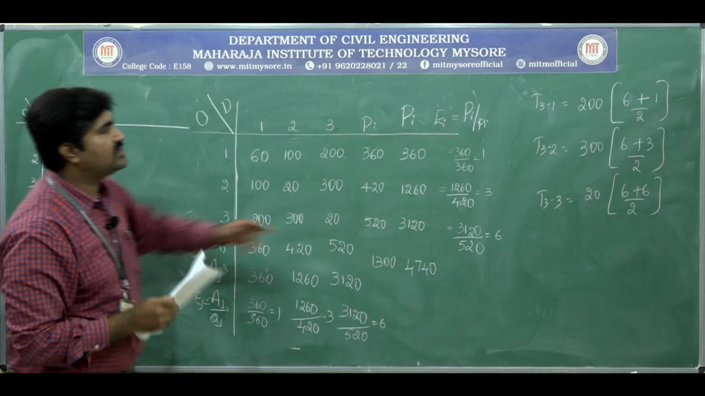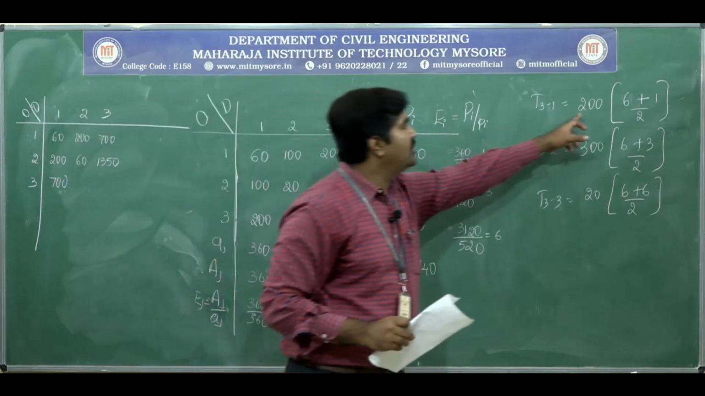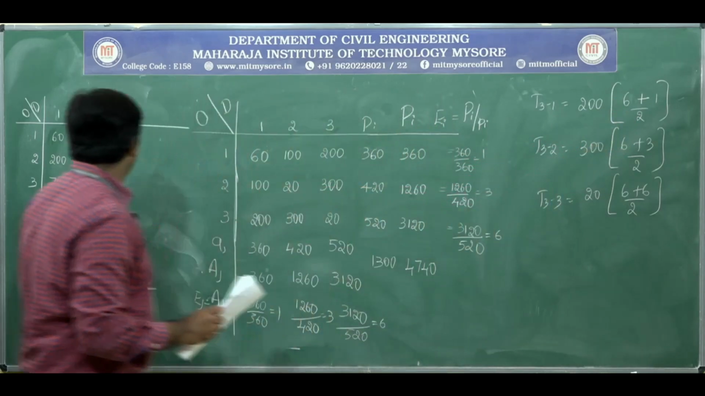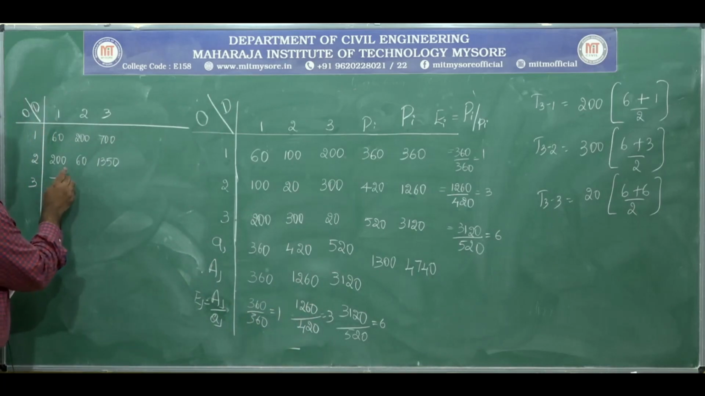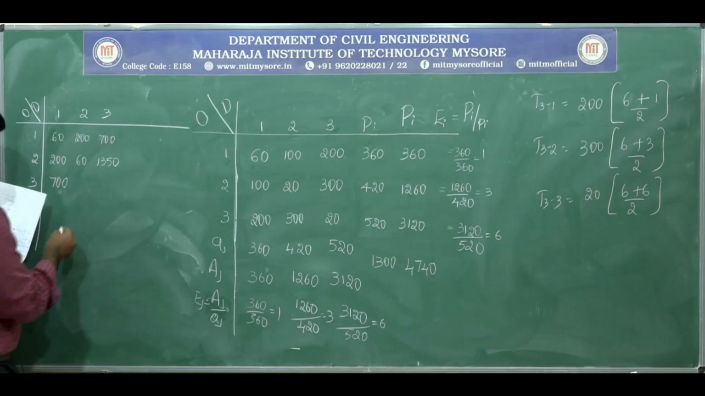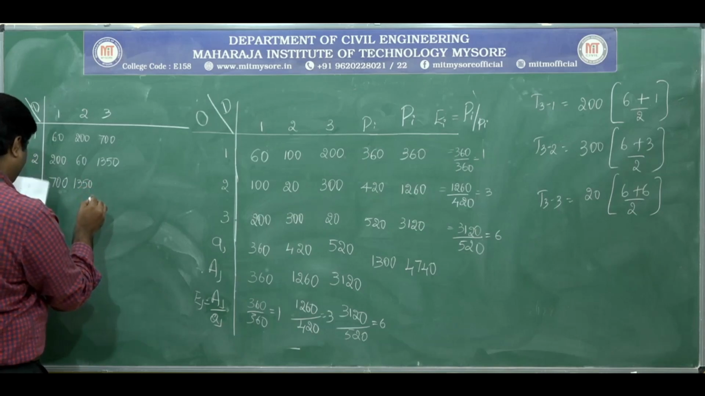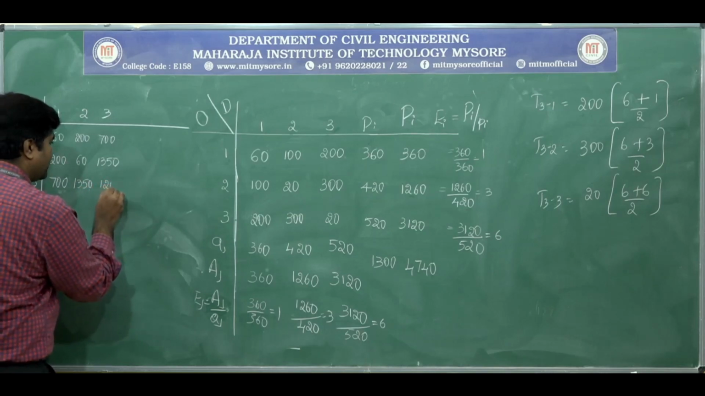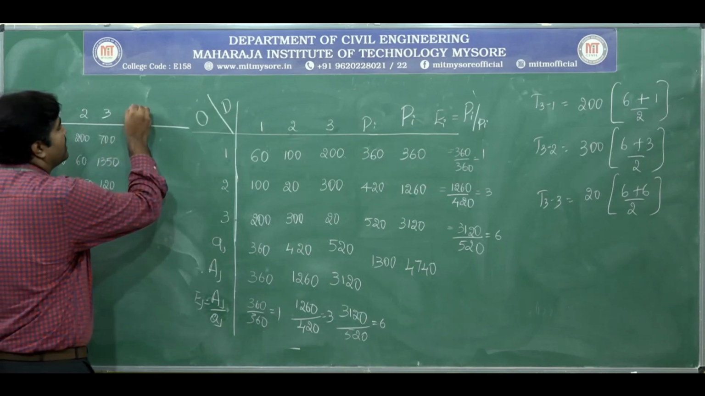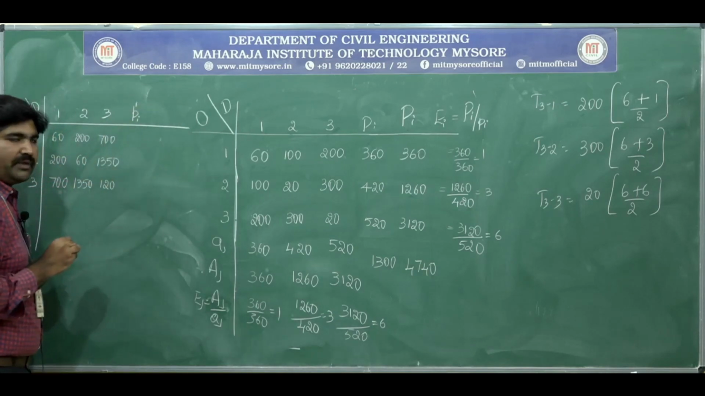Okay, write here, the same thing we calculated, we are tabulating it there. 200 all multiplied by 6 plus 1 divided by 2, you will get 700. Okay, similarly next 3 to 2, we have to check what comes. Okay, I have got 1350. Next 3 to 3, I got 120.